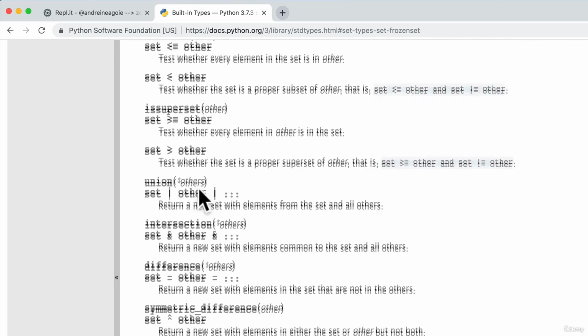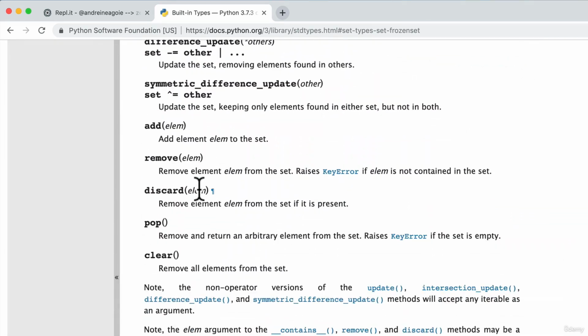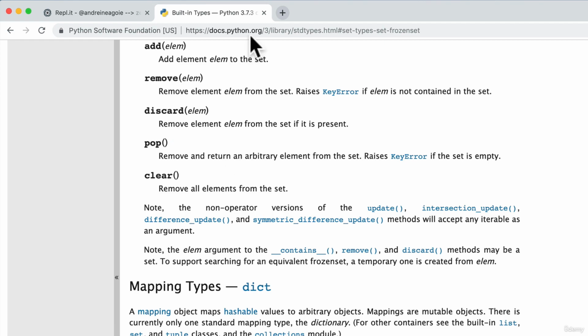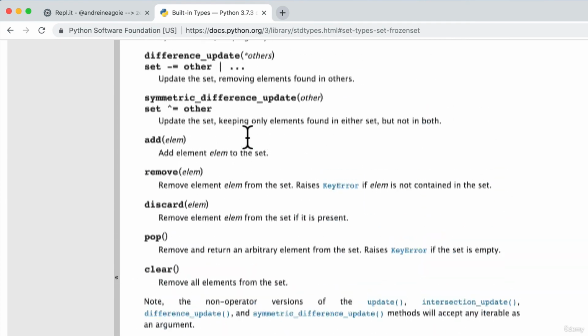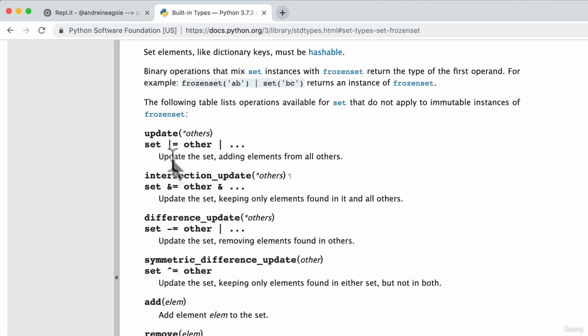Now, Python doesn't have the easiest documentation to read for beginners, unfortunately. So sometimes it's better to actually just Google instead of going through the actual documentation. But you see here that the set type has clear, has pop, has remove if we want to use it. We have update. And these are the methods that we can use.